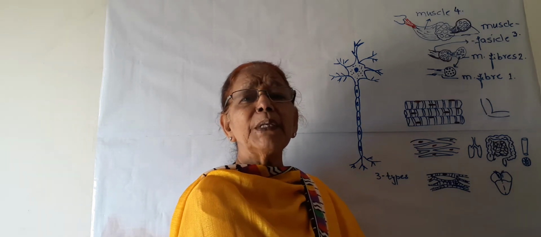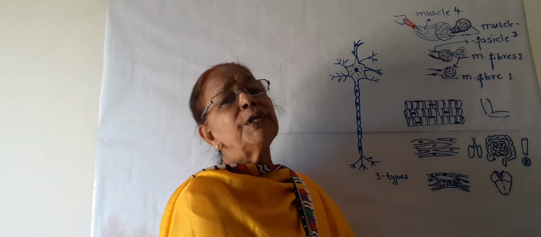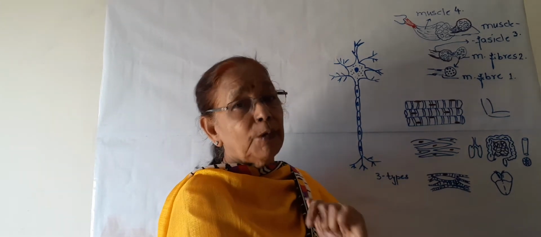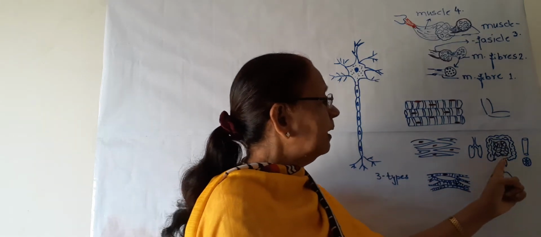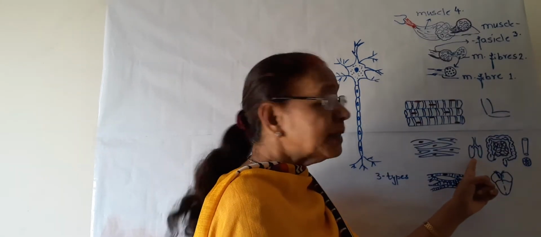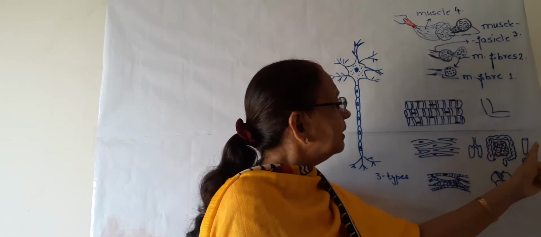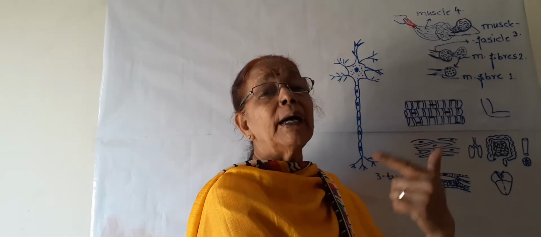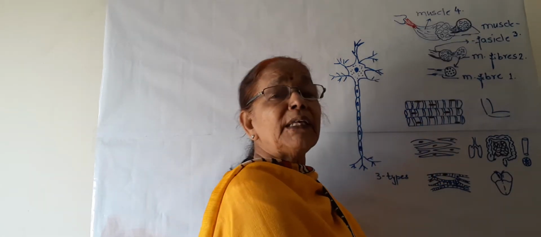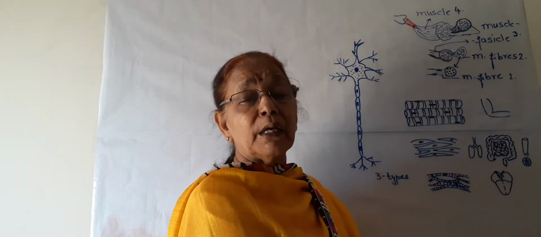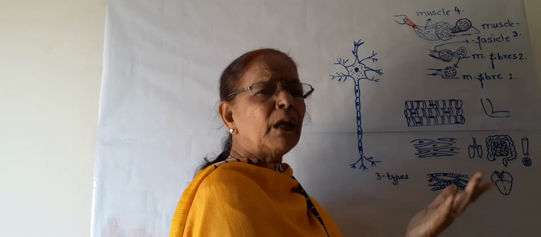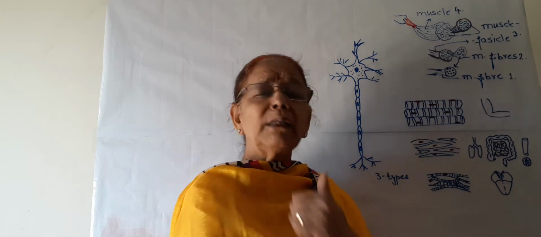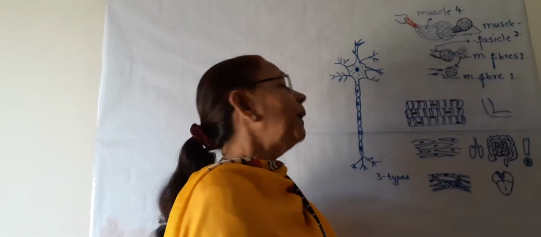They are present in internal organs where the movement is not under our control. They are present in the digestive system, the respiratory system, the blood vessels, and the iris of our eye. Even in the ureter, from where urine passes from the kidney to the urinary bladder.